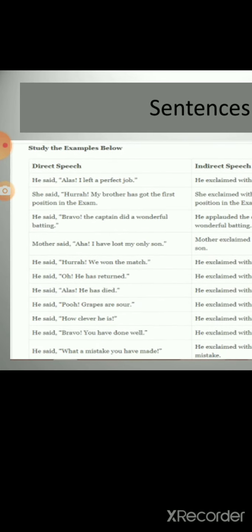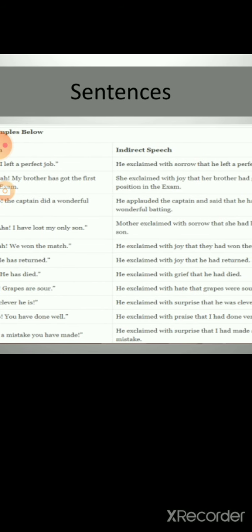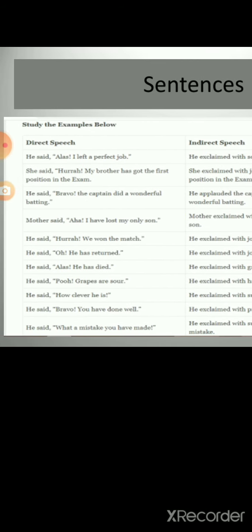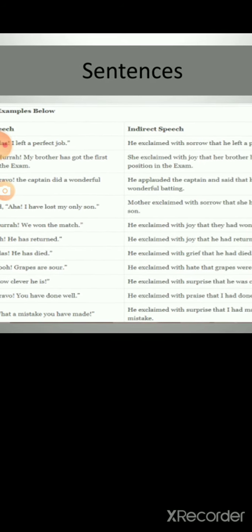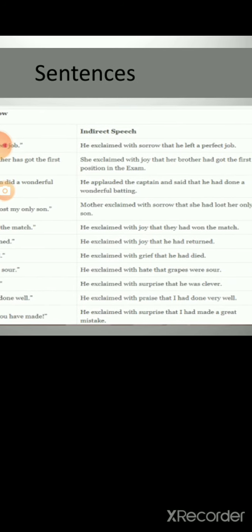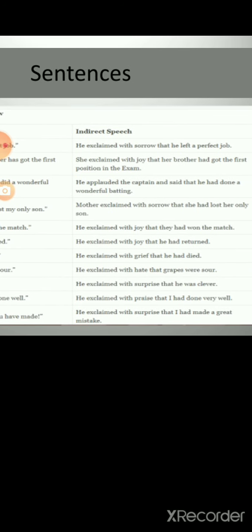She said, "Hurrah! My brother has got the first position in the exam." She exclaimed with joy. You can see hurrah is the word expressing happiness. She exclaimed with joy that her brother had got the first position in the exams.